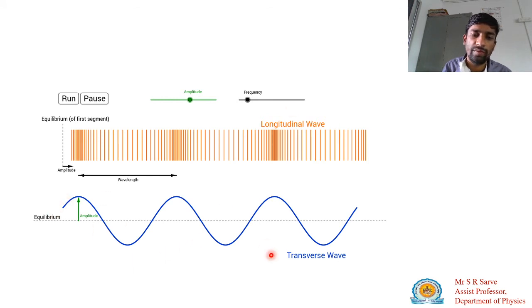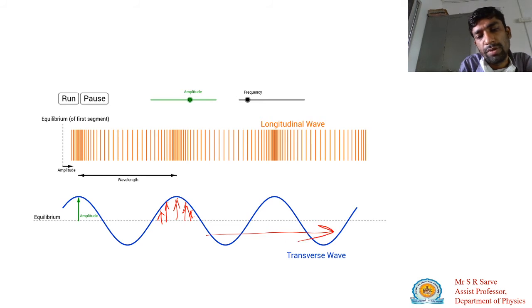And this one is your which wave? This is your transverse wave, and here there is a propagation. Here there is a vibration of a particle in this direction, and this is the direction of propagation. So it is your transverse wave. Vibration of the particle is perpendicular to the direction of propagation. And here we will learn some different terms in the wave. So this is the direction of vibration of the particle, and this is the direction of propagation. Both are perpendicular to each other, then this wave is known as your which wave? Transverse wave.